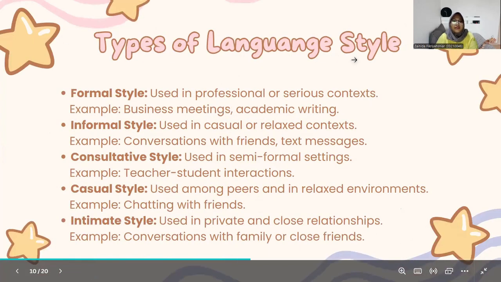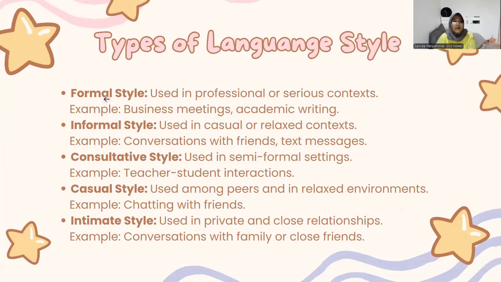This is the types of language style. There are 5 types. First is formal style. This is basically used in professional or serious contexts, for example, in business meetings and academic writing. The second one is informal style. This is basically used in casual or relaxed contexts. The examples are conversation with friends and also text messages.